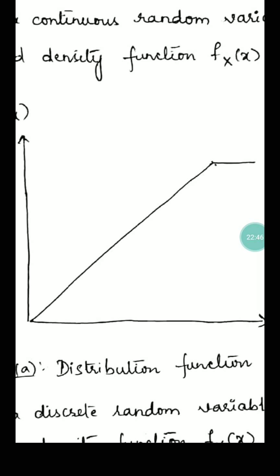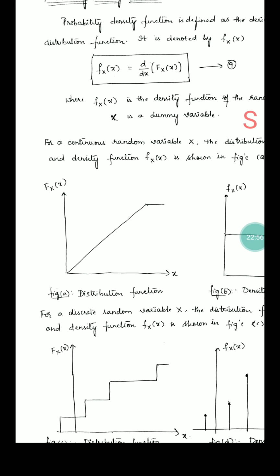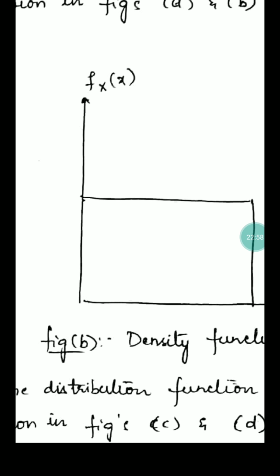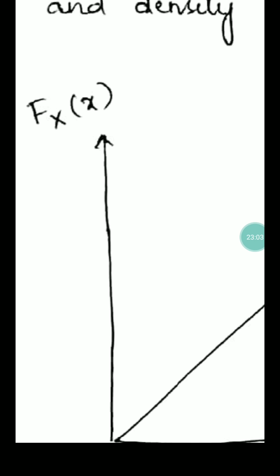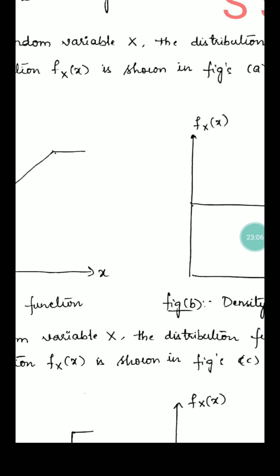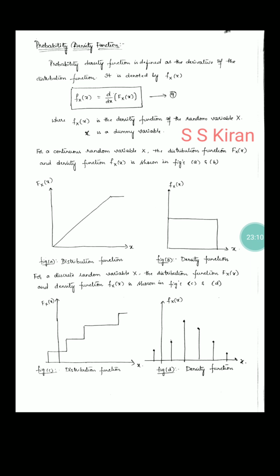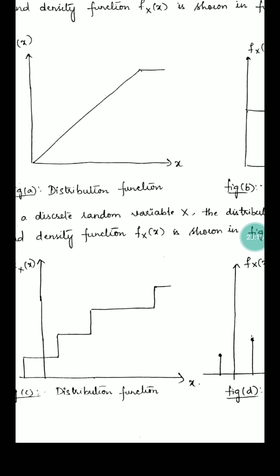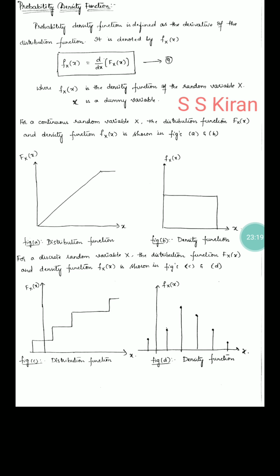This is the distribution function. This is a very simple distribution function. Now it will convert into a density function. What is the diagram? This is the density function. This is the distribution function, that's why here I mention capital Fx of x. Now we can write the density function, this is small fx of x. Next, coming to the discrete random variable, this is the distribution function, this is the density function. Okay, now we will go to the next topic.